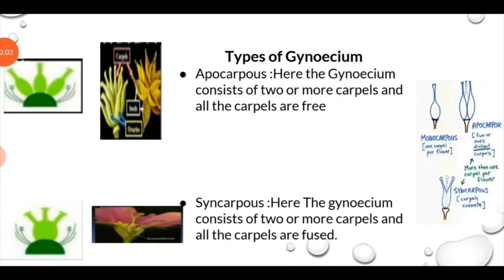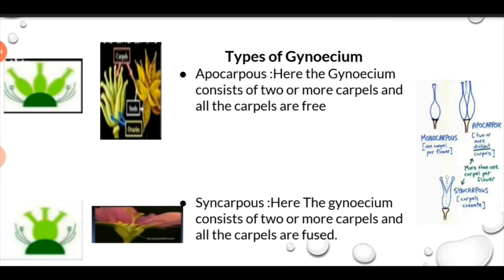Now on the basis of free and fused carpels, the gynoecium is of the following types. It may be apocarpous. Apocarpous means there are two or more carpels in a gynoecium which are free from one another, for example in buttercup.